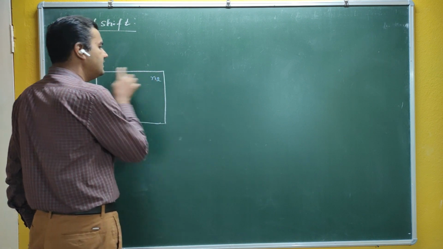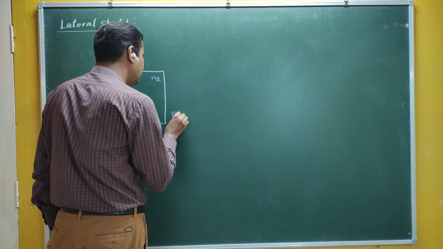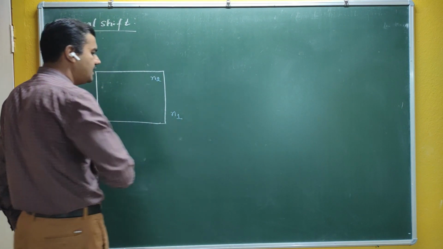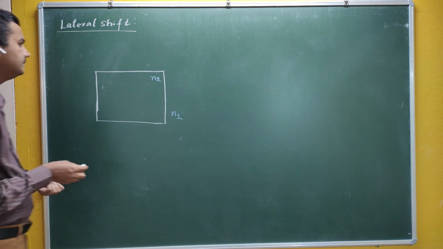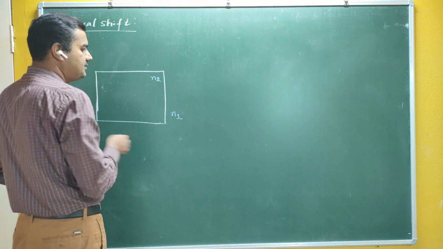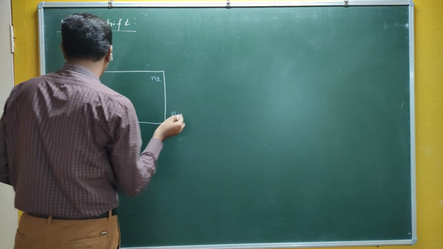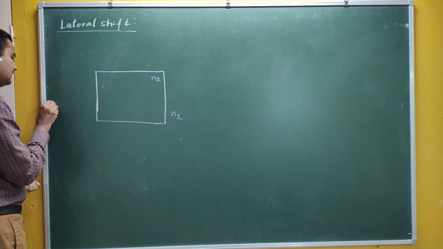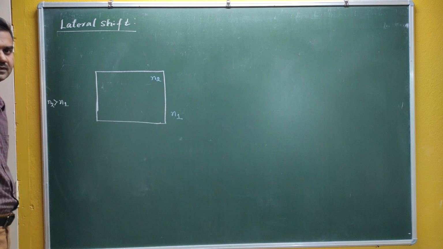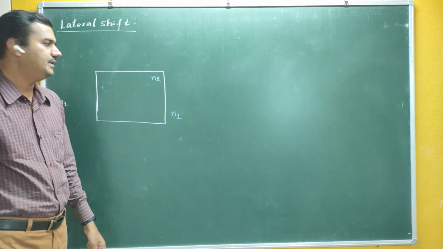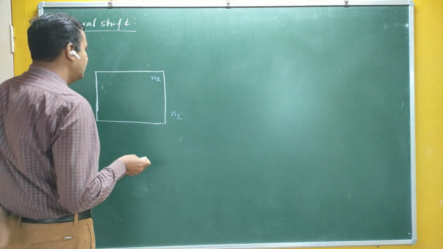N2 is the refractive index of the parallel sided glass slab, and N1 is the refractive index of the surrounding medium. The surrounding medium is usually air. So here N2 is greater than N1. The refractive index of the glass slab is greater than the refractive index of the air medium. Therefore, N2 is greater than N1.